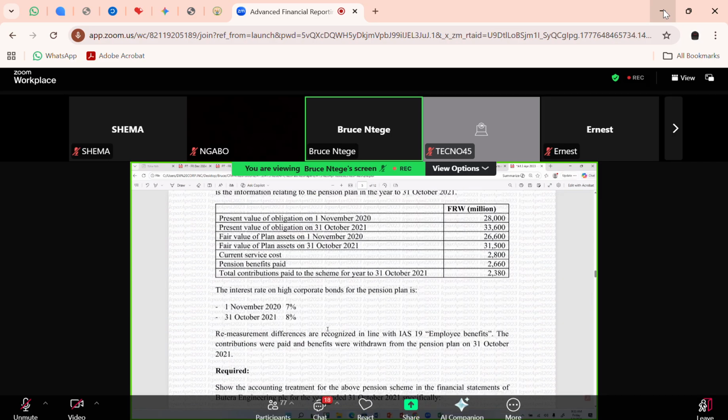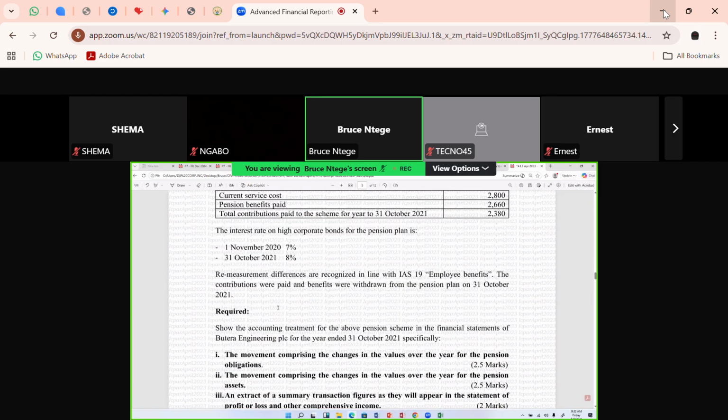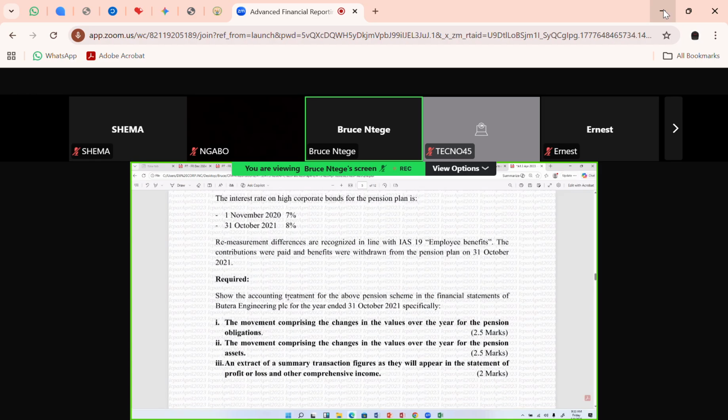Quickly, always look at the requirement first. They are telling me to show the accounting treatment. Accounting treatment is about the double entry, debit and credit. We're going to show the accounting treatment for the above pension scheme in the financial statements of Butera Engineering for the year ended 31st October 2021. So whatever we do, our focus is that year ended. Specifically, they want you to look at the movement comprising the changes in the values over the year for the pension obligations.